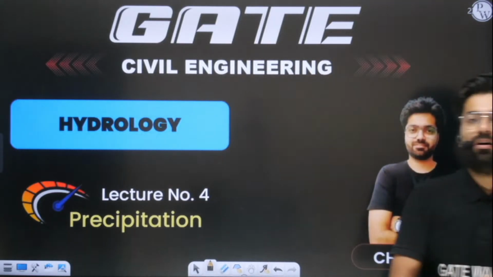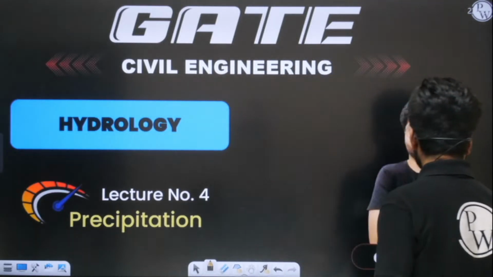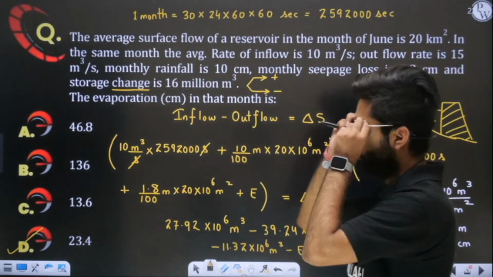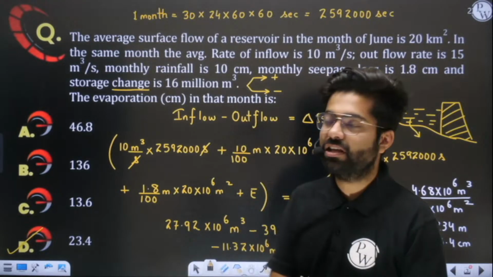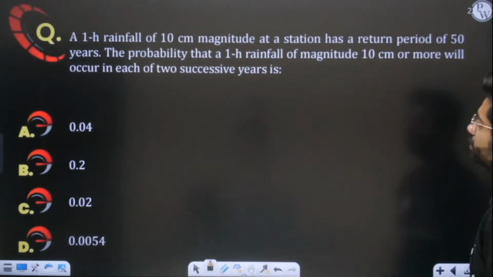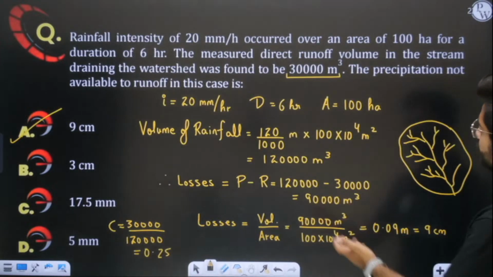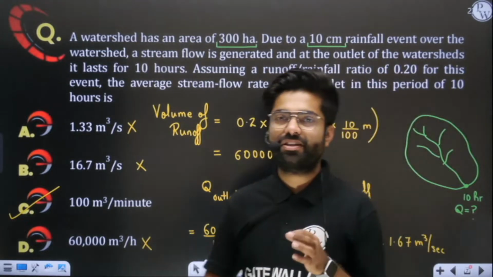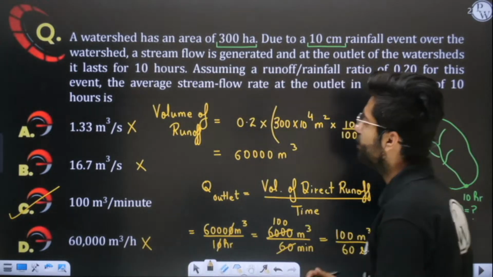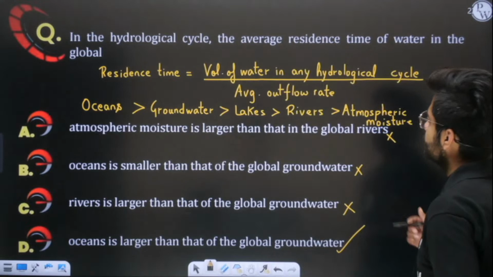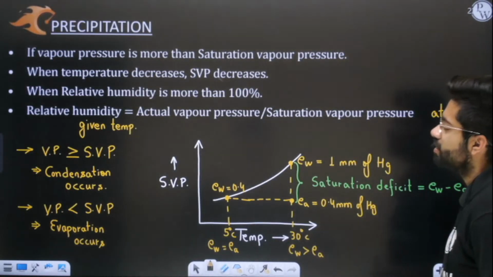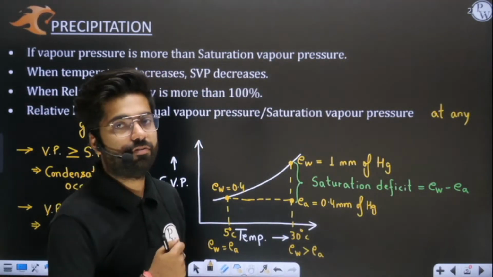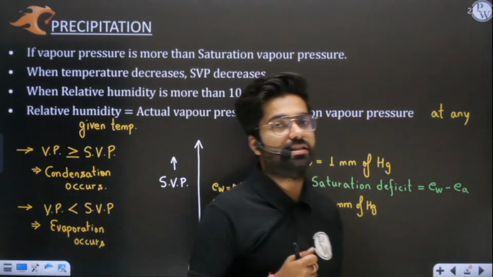Okay, so what things have we discussed till last class? In the last class we have solved some great examples of catchment area. Based on your catchment area we have solved some questions. I hope you remember it. Then we have solved this entire catchment area concept. Runoff coefficient, we have discussed the importance and significance of runoff coefficient. I hope you all remember that. After that we have discussed residence time concept also in the given class, and then we have discussed what are the causes of precipitation, that we have discussed in yesterday's class.